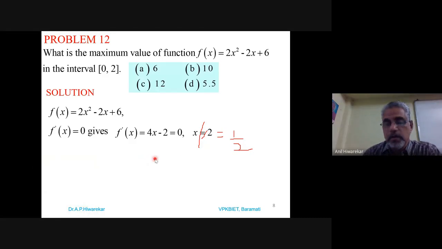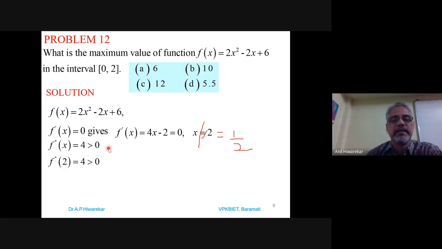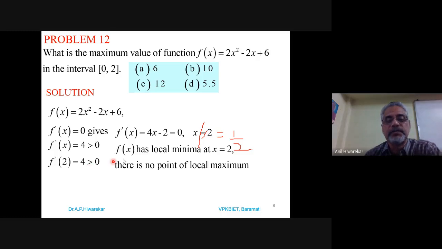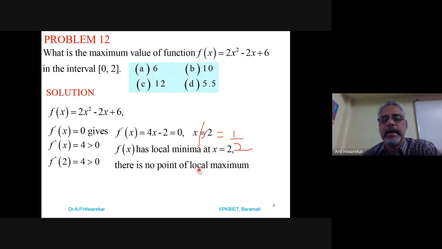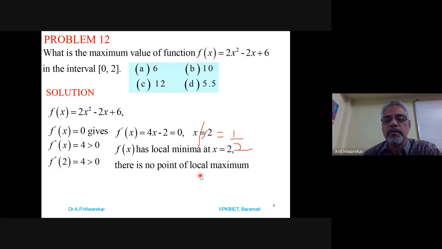Okay, then f double dash of x, you find out it is 4 for all points because it is a constant value. So f double dash of x is 4, which is greater than 0. Since f double dash is greater than 0, we say that the function has a minimum value at this point, and so there is no local maxima.